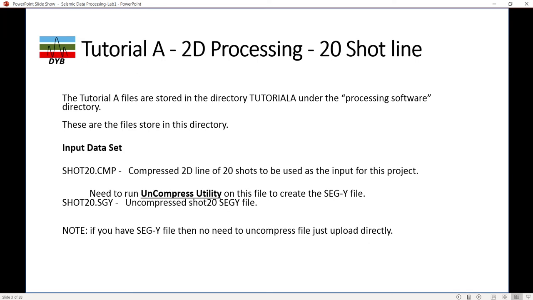The input dataset is called 20 CMP, which is compressed. If you have a .cmp file, you have to uncompress it into segway. Fortunately, I have provided you the segway file, so you don't need to uncompress it. Just upload the segway file directly.